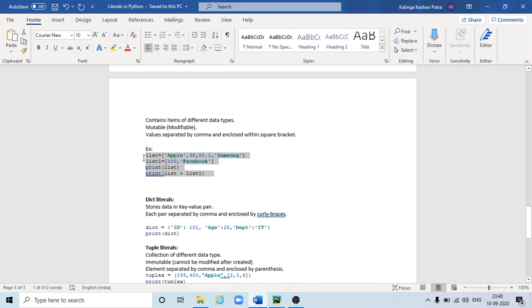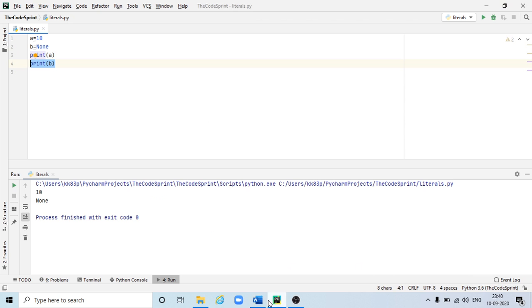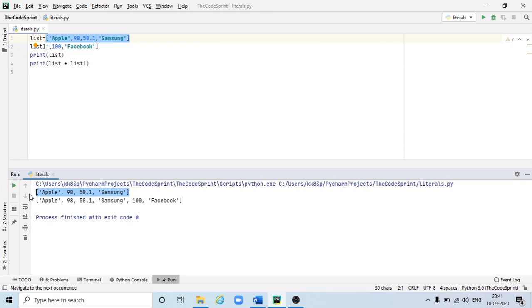So let's take this code and see. So here it is. This is my list 1 and this is my list 2. I am trying to print here list 1, so it will give me this output. And the second one, list 2, will give me 100 and Facebook. In the second print I am just concatenating two lists, so it is giving me the first list result and then concatenated with the second list, 100 Facebook.